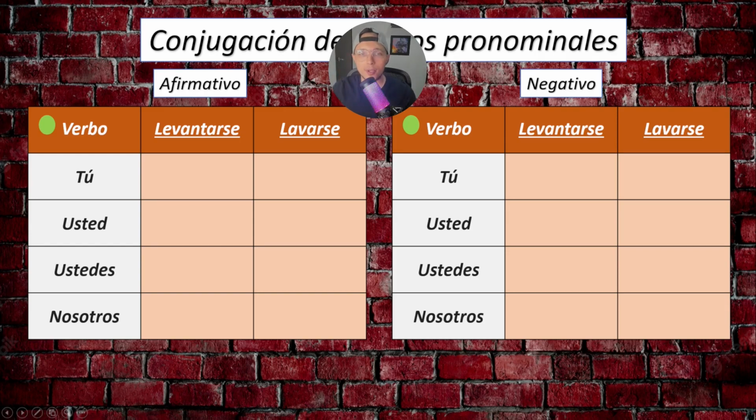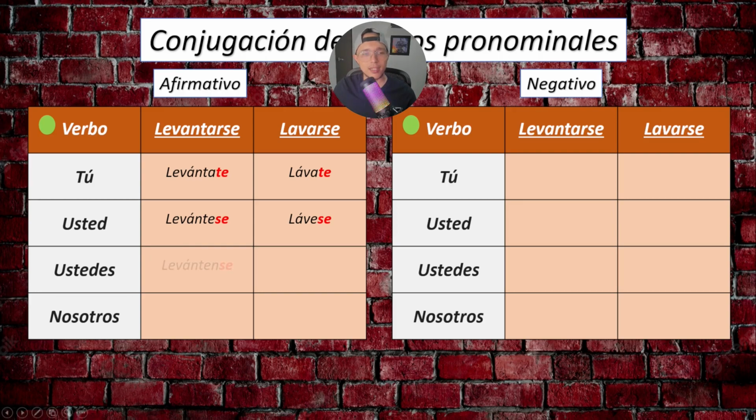Now, with the reflexive verbs, it will be something really curious. If we remember, in the reflexive, we would put the pronouns at the end of the verb. So we would say levántate or lávate. Now, when we talk about usted, we will say levántese or lávese. Let's remember that the se is the conjugation for the third person, and we use the third person when we are speaking politely. So we say levántese, get up, when we speak formally. Levántate, get up, when we speak casually.